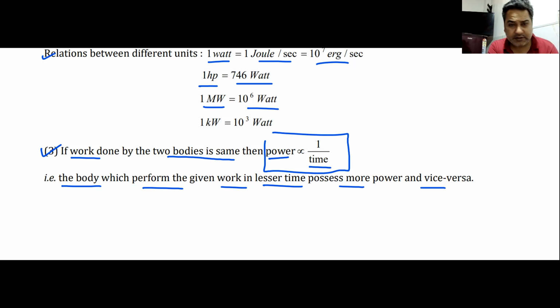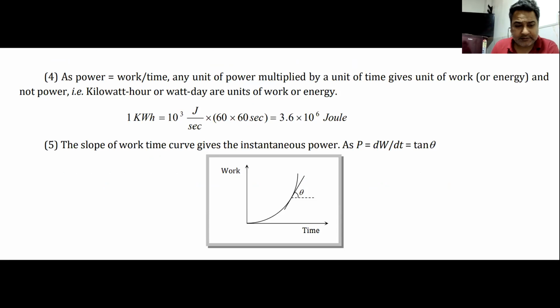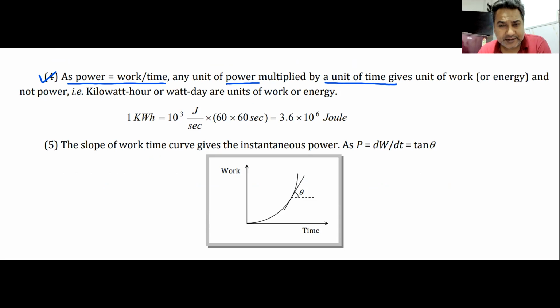I hope you have noted it down. Okay. Then the next point is this: power is work divided by time. Any unit of power multiplied by a unit of time, if I multiply power with time, I will get the unit of work or energy. Power multiplied by time will give me work or energy.